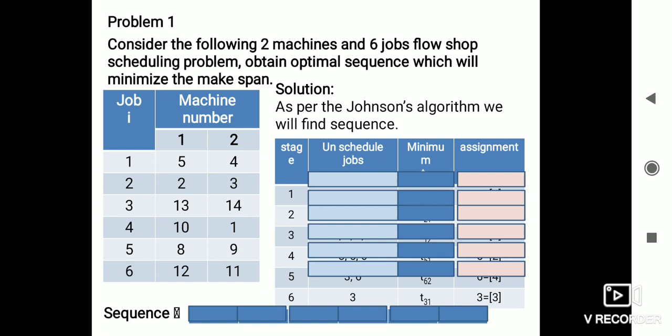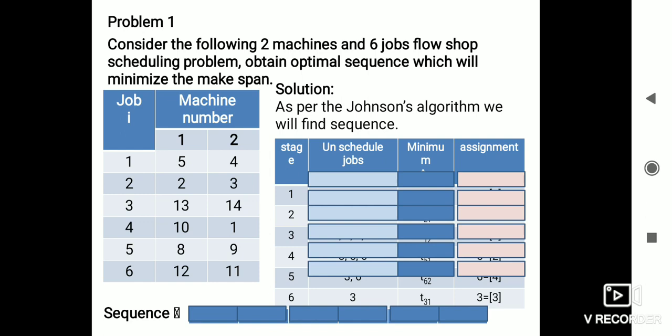According to that solution, as per Johnson's algorithm, we will find the sequence which will minimize the makespan. The first step is to find the minimum among the first machine.